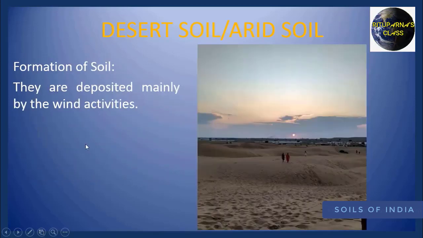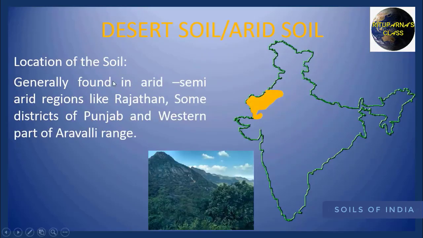Now we are going to discuss about the formation of desert soil. It is formed due to dust and sand carried by the wind. When wind slow down, it drops those dust and sand and those materials settle at a particular place. This process helps the growth of desert soil. If you see the location of desert region, they are generally found in the arid and semi-arid areas of Rajasthan, some districts of Punjab and western parts of Aravalli range.